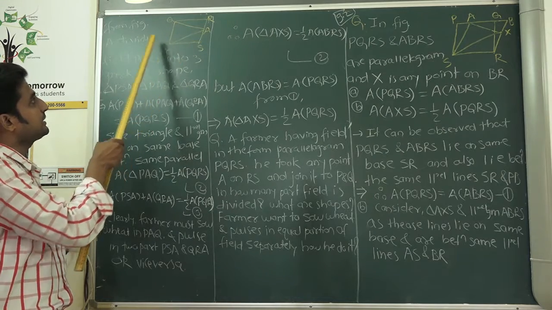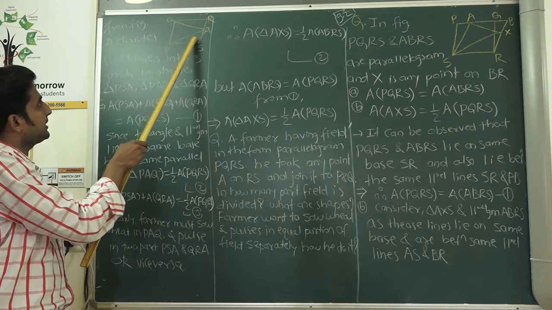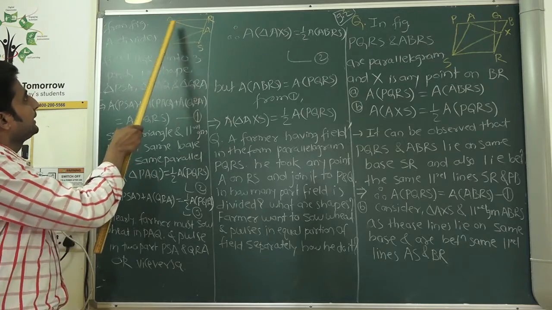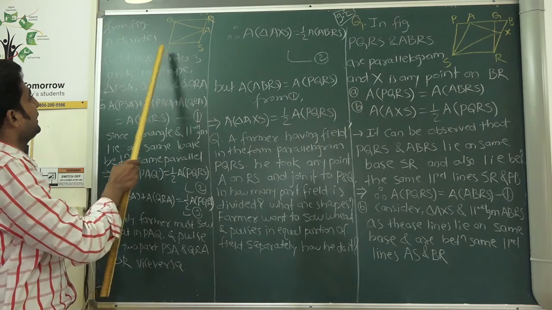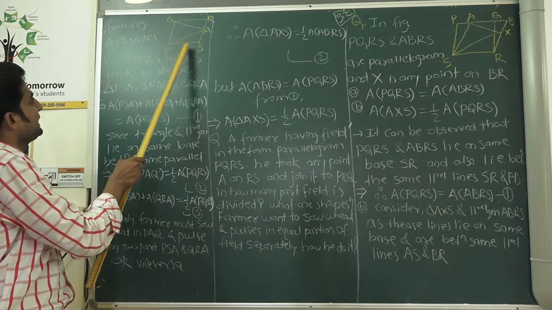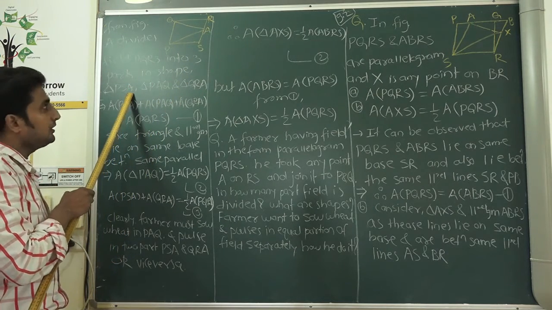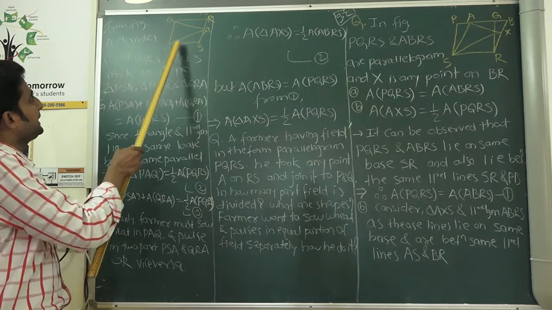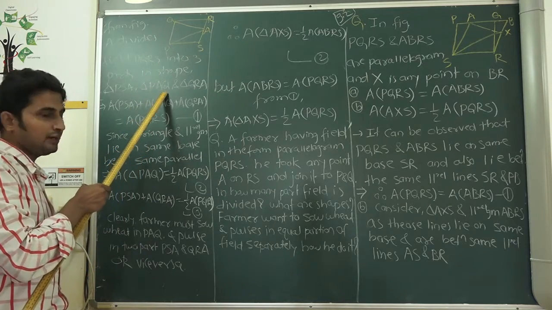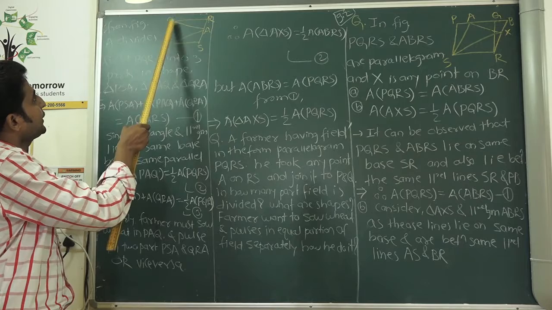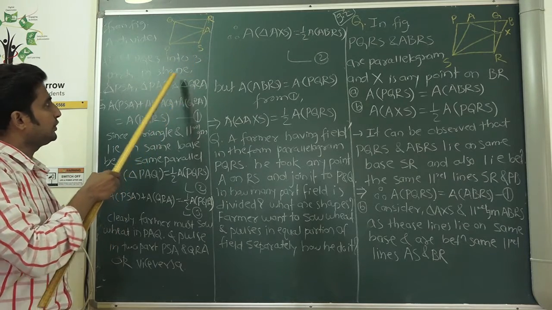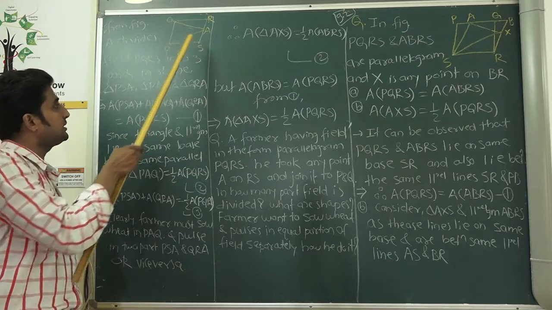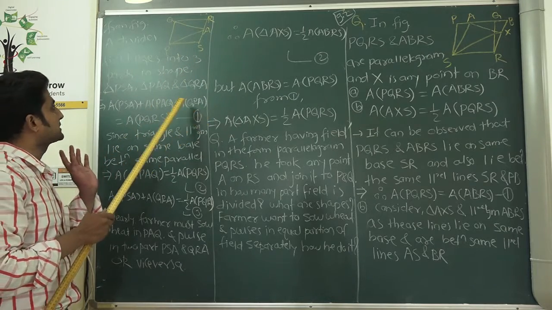You can clearly see three parts there, this part, this part and this part, right? One is triangle PSA, the next triangle is PAQ, the second triangle, and QRA is the third triangle. So it gets divided into three different triangles.